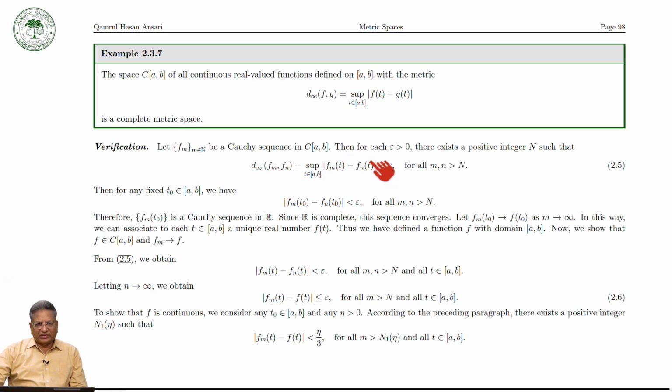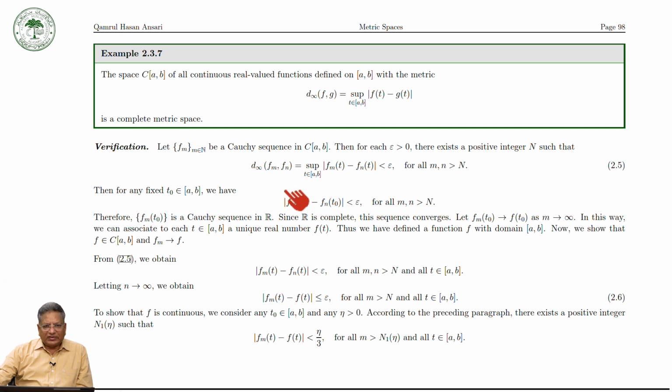Because the supremum here is less than epsilon, this term is also less than epsilon. So for any fixed t naught in the closed interval, mod of f_m(t naught) minus f_n(t naught) is less than epsilon for all m, n greater than N. It means what? This is f_m(t naught). Now we are fixing t. But f_m is a sequence of functions from the closed interval [a,b] to R, so this is a real number.